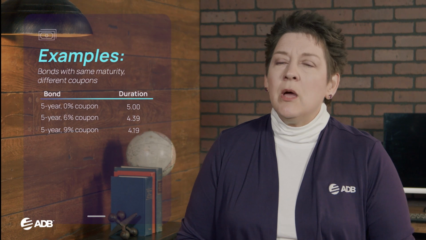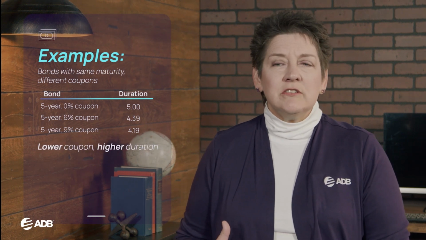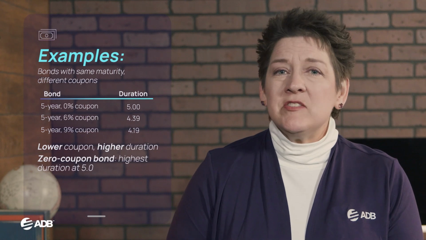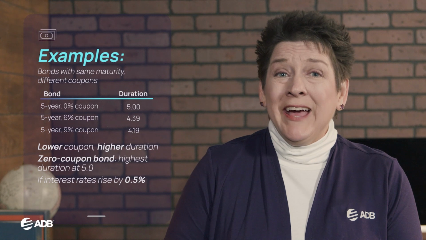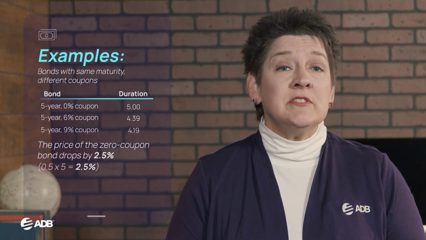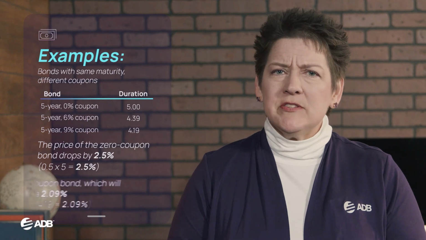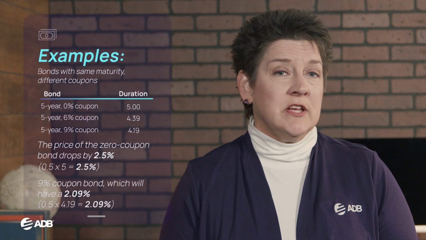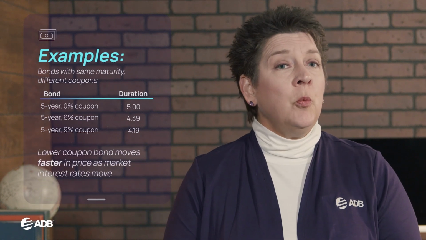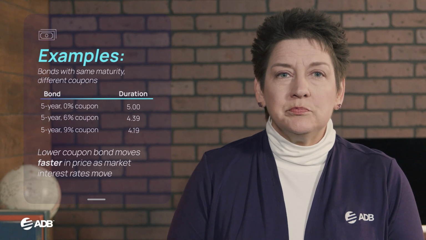In the second example, we compare bonds with the same maturities but different coupons. The lower the coupon, the higher the duration. The zero coupon bond has the highest duration at 5.0. If interest rates rise by 0.5%, the price of the zero coupon bond drops by 2.5%. Compare this to the 9% coupon bond, which will have a 2.09% decline in price. The lower coupon bond moves faster in price as market interest rates move.